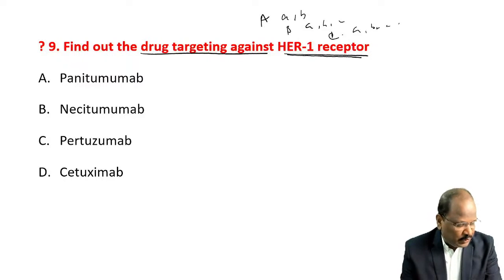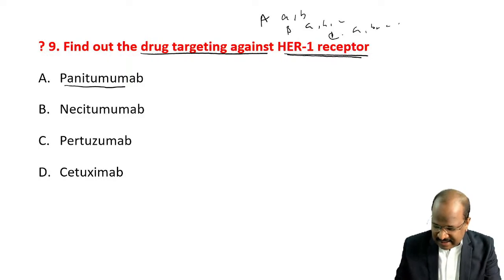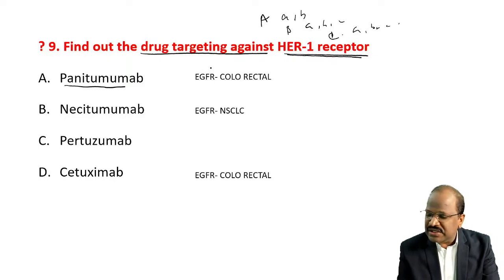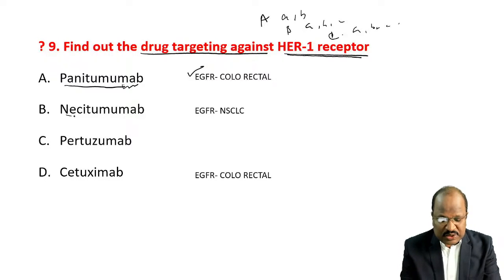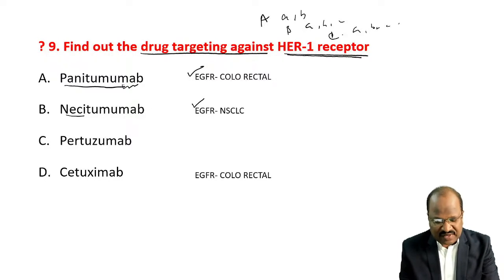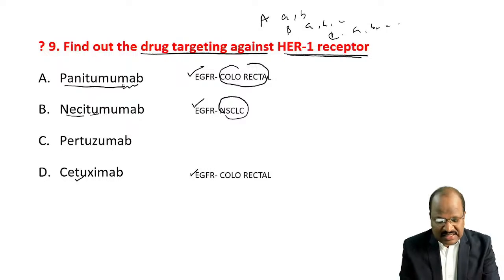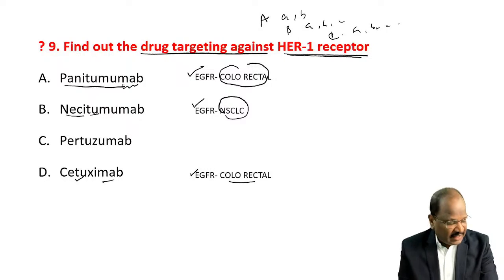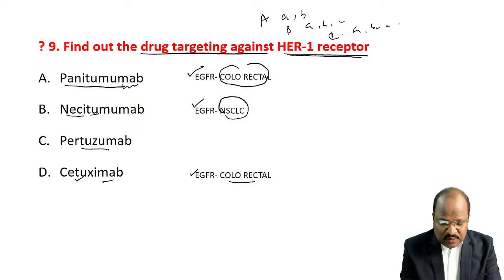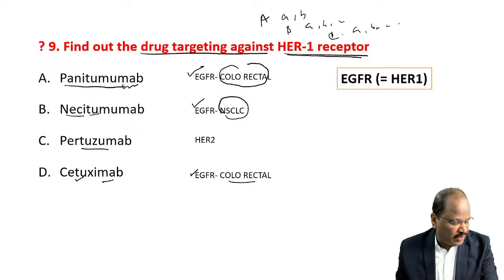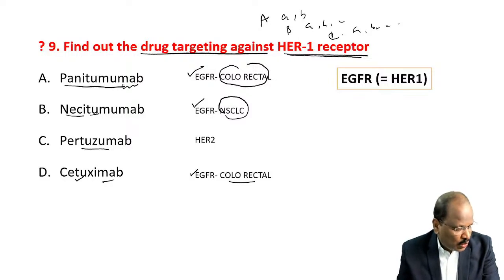Because panitumumab is also targeting EGFR. EGFR is also called the HER1 receptor. Panitumumab targets EGFR, necitumumab also targets EGFR, and cetuximab also targets EGFR. Panitumumab is useful for colorectal cancer, necitumumab is useful for non-small cell lung cancer, and cetuximab is useful for colorectal cancer. Here, pertuzumab is the only one targeting HER2. No multiple option.